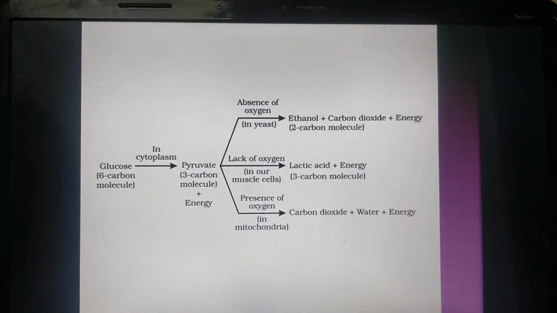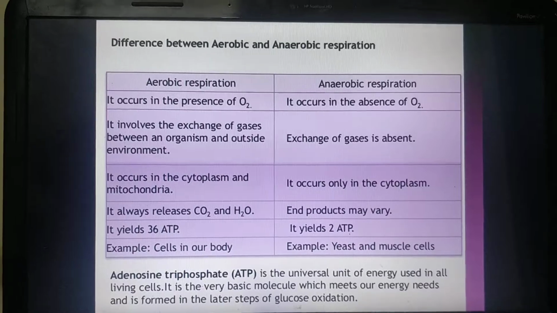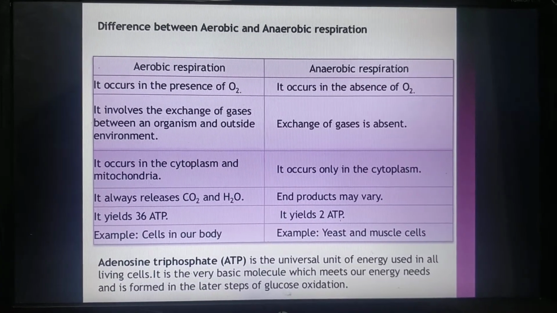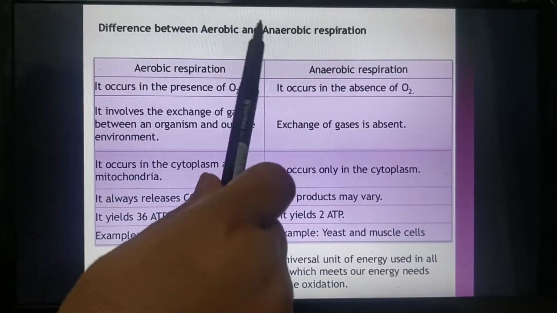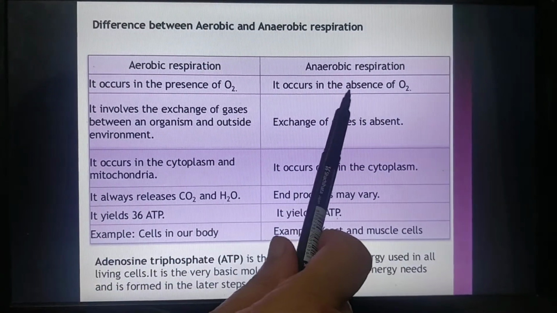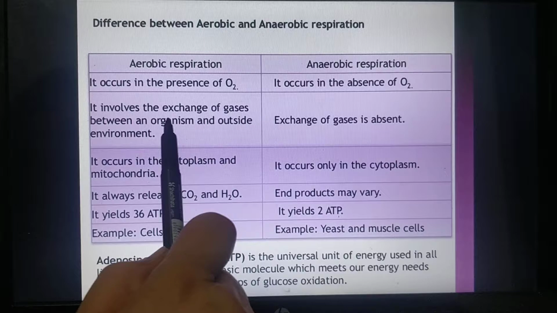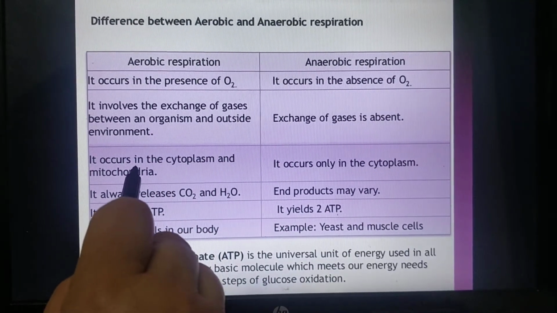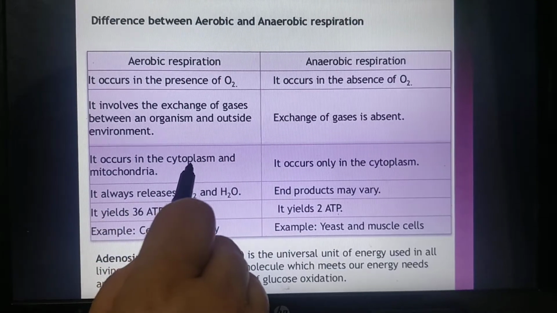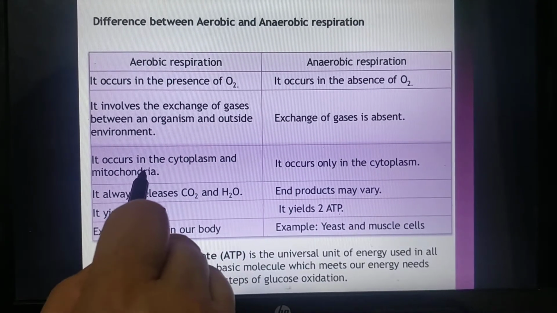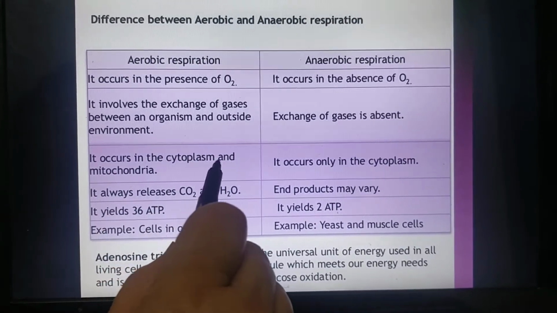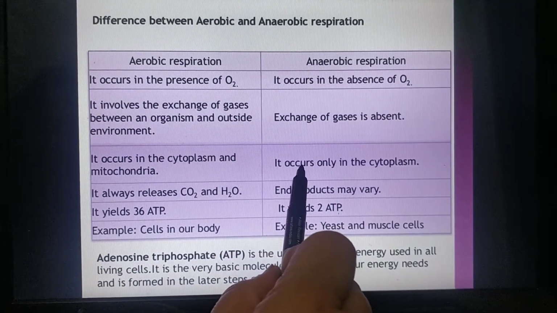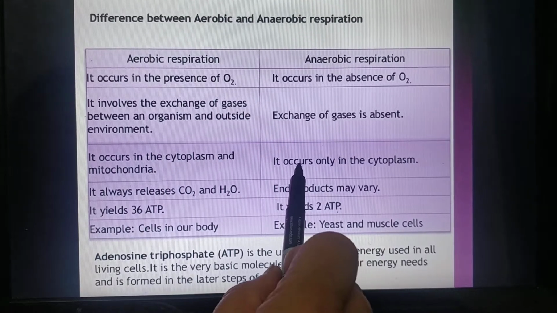So aerobic and anaerobic respiration occur. The basic difference between the two is, one difference we have discussed, that aerobic respiration occurs in the presence of oxygen, anaerobic in the absence of oxygen. Then about the site, aerobic respiration कहाँ पे होती है? साइटोप्लाज्म एंड माइटोकॉन्ड्रिया. शुरू वाले स्टेप साइटोप्लाज्म में, उसके बाद माइटोकॉन्ड्रिया में. एंड एनारोबिक रेस्पिरेशन ओनली इन द साइटोप्लाज्म.